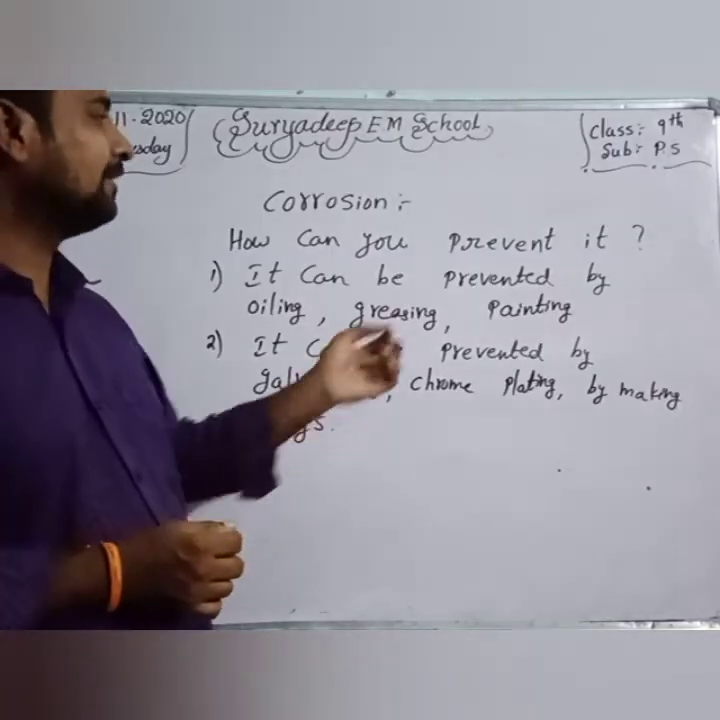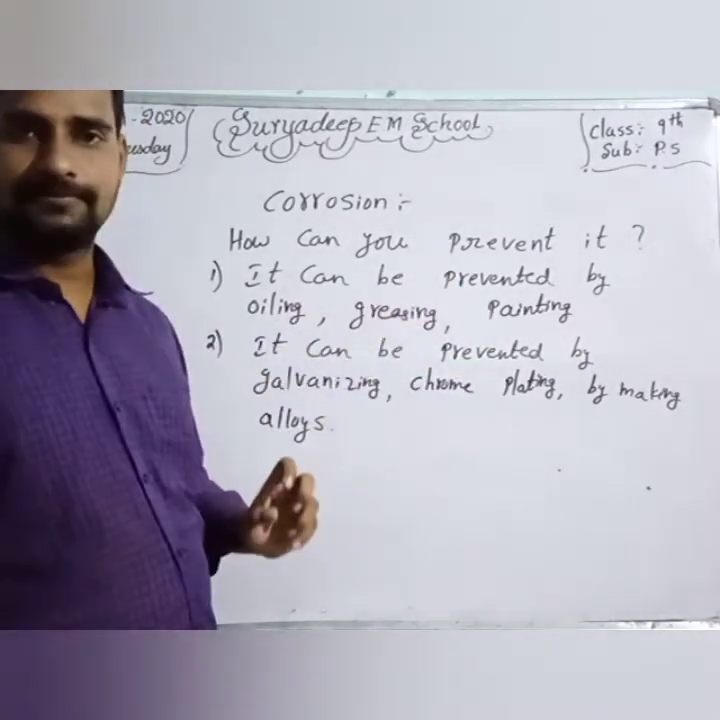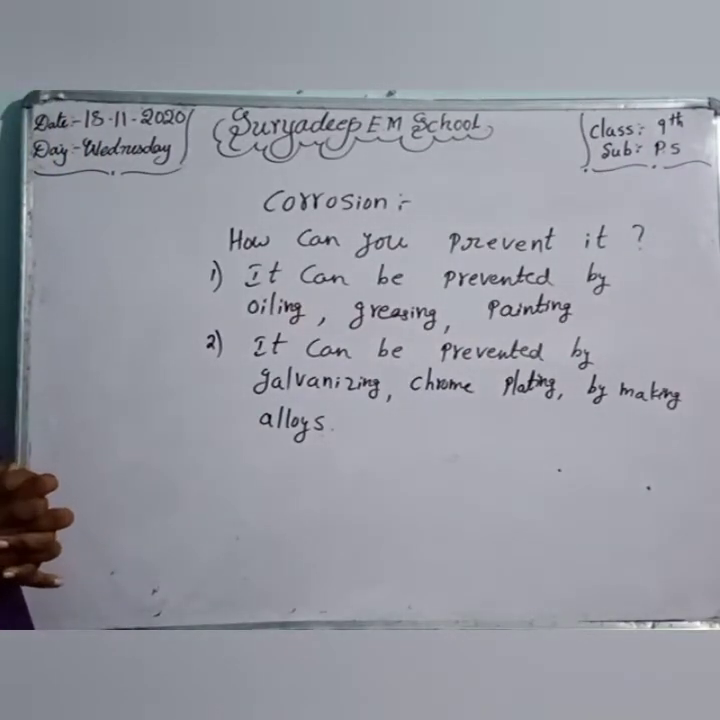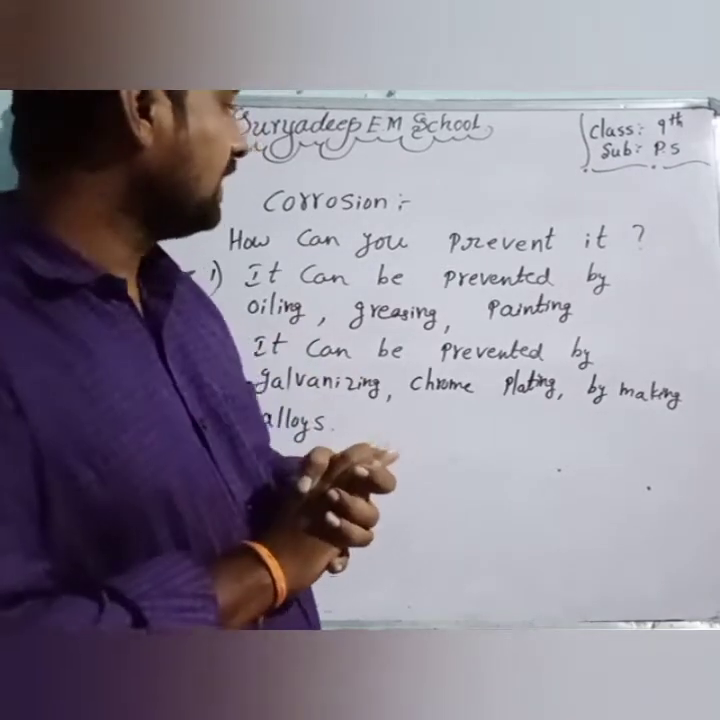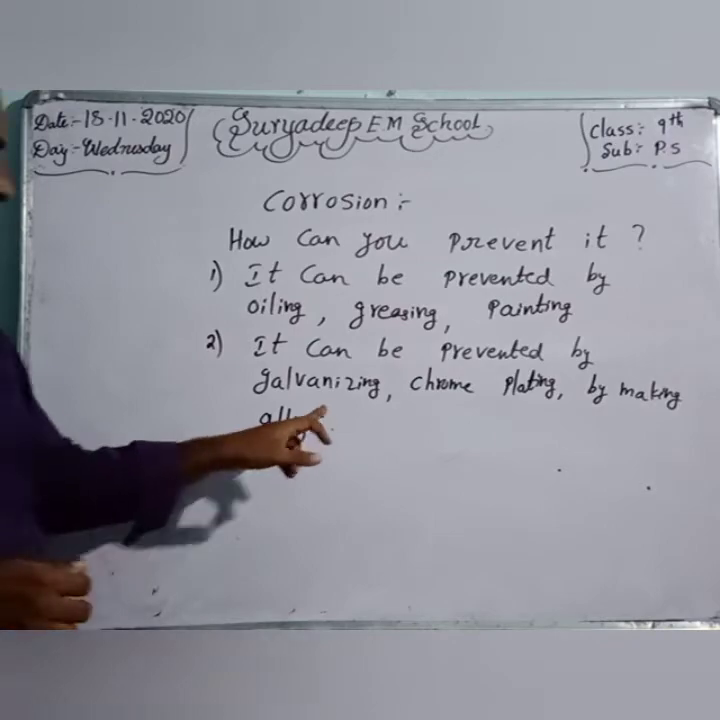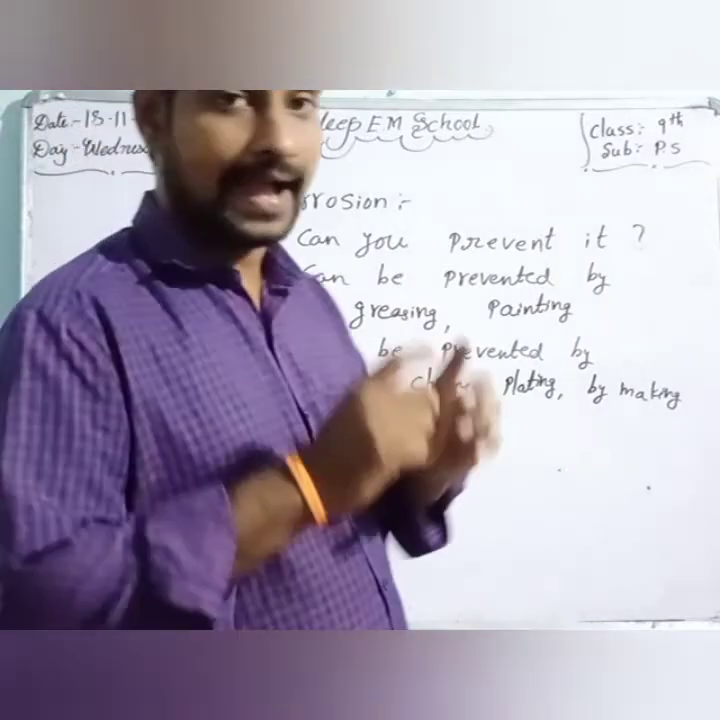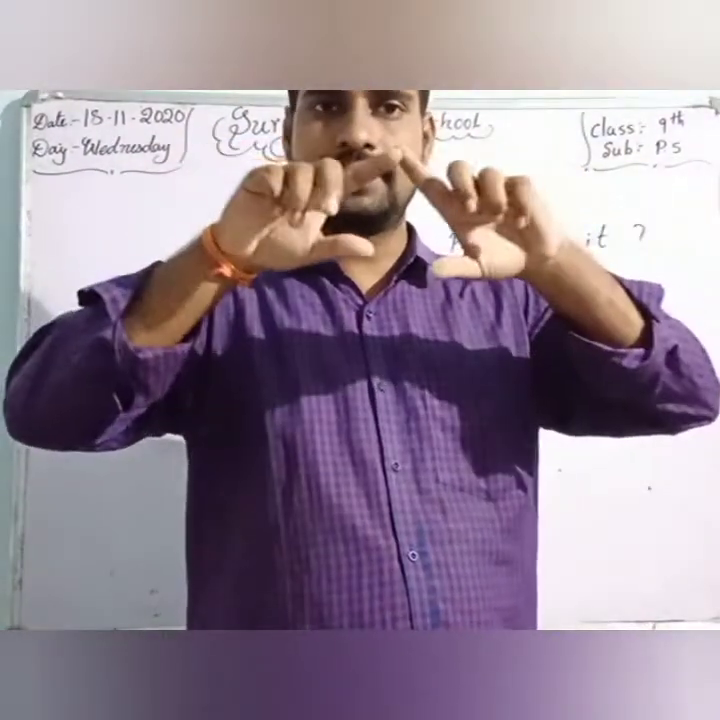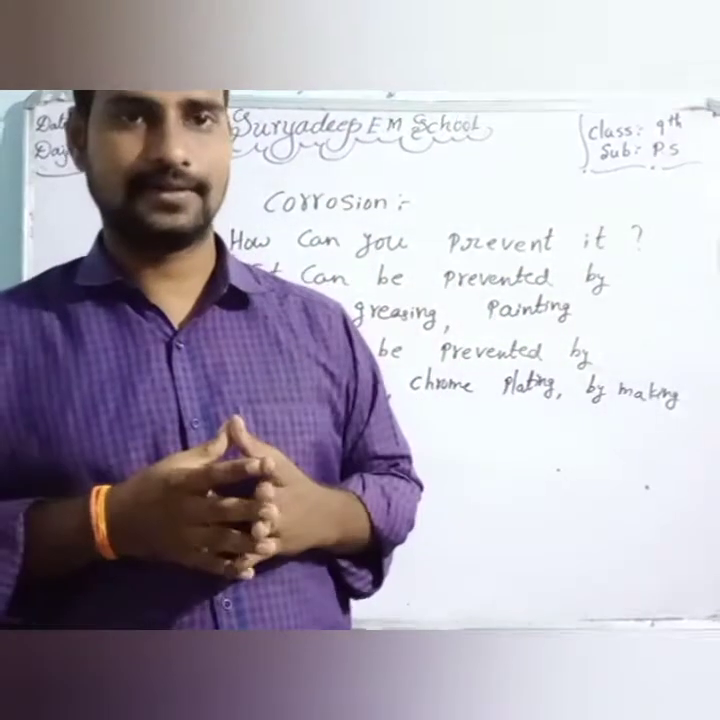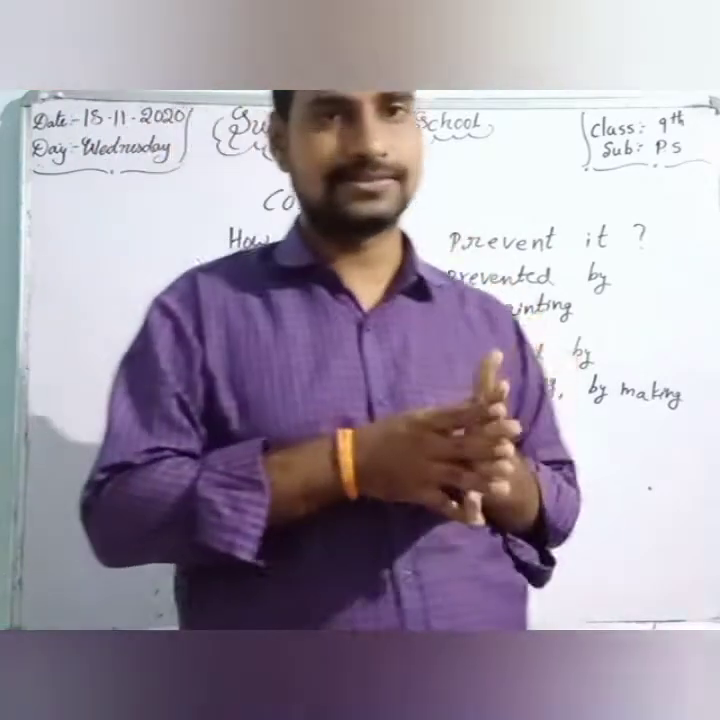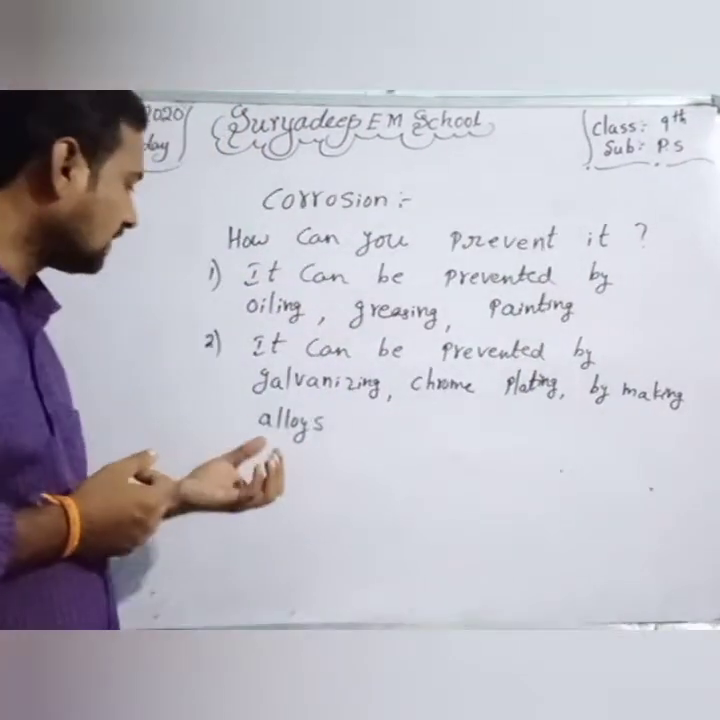Now, how can you prevent it? By using oiling, greasing, painting on the surface of the given metals. And second, it can be prevented by galvanizing, chrome plating, and by making alloys. For example, take a cycle wheel. It is manufactured with iron, but it is coated with a steel coating. So this is a combination of metals with different metals. Alloys mean the combination of different metals.